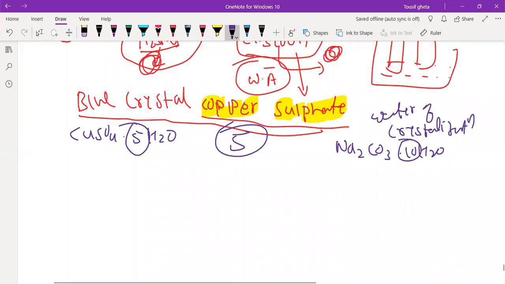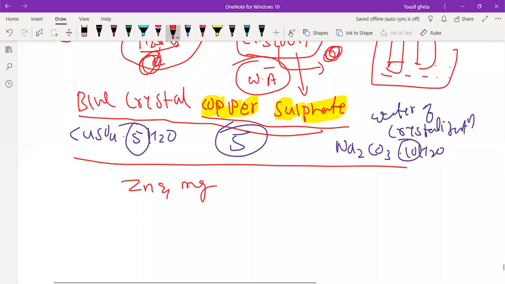One more thing. Whether these metals, zinc and magnesium, displace hydrogen from acids or not.